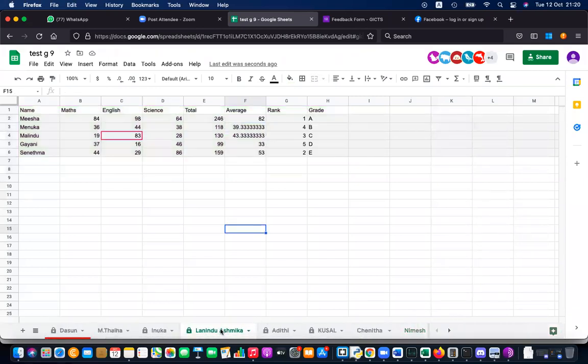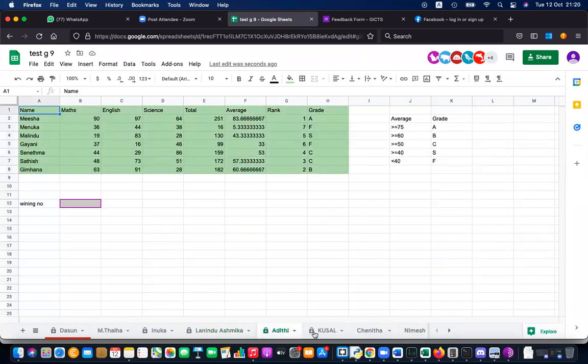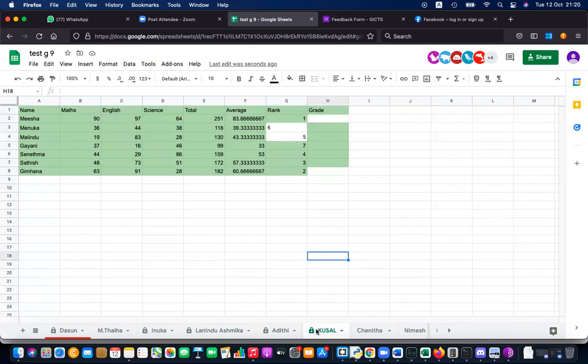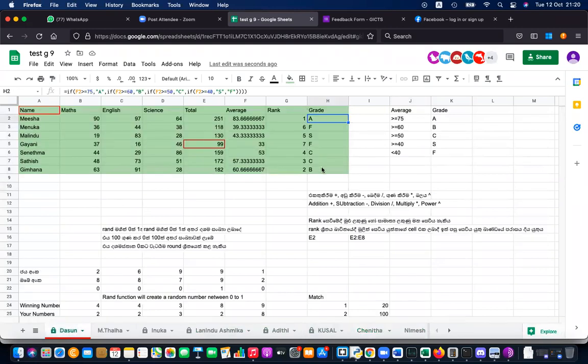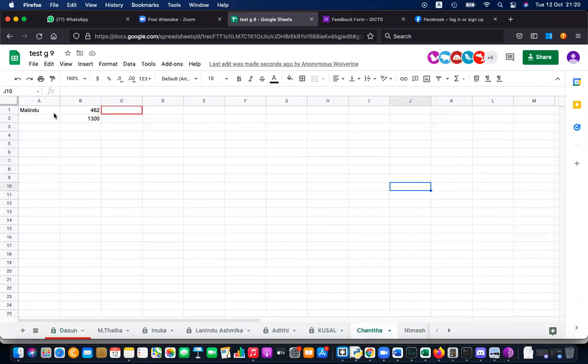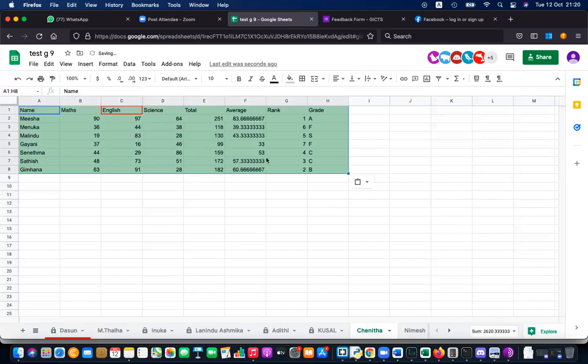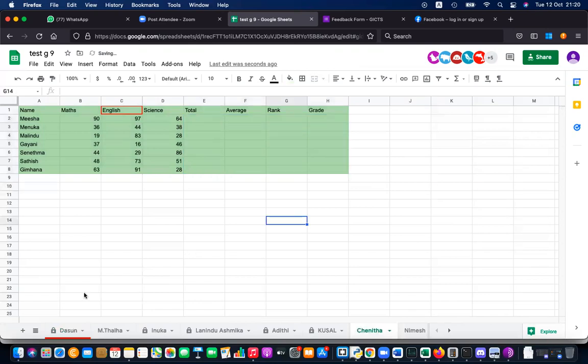Okay, Lanindu's one is correct. Lanindu, I need your lottery now. Aditi, I think you are trying for the lottery. Good. Kusal, yes, good. Rank is found. Chenita, yes, I think the lottery one. Chenita, you need a copy? If you need a copy, I can give. Otherwise, you want to type this from the beginning. That is effort, right? Okay, here's the one. You can just take this and fill the functions, formulas, etc.